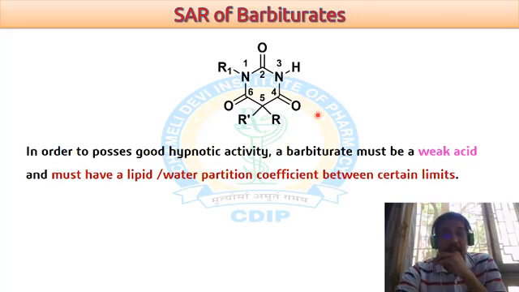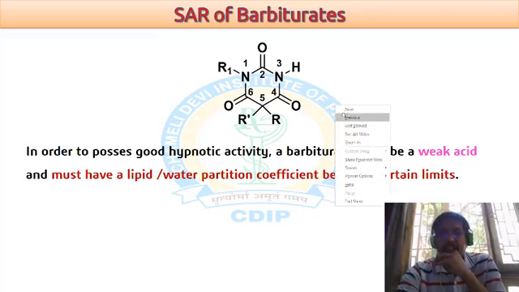But what is the key property required for hypnotic and sedative activity? That is, the nature of barbiturate must be weakly acidic. Apart from that, they must have a good lipid water partition coefficient, and that must lie within a certain limit. You can't reach the extreme end. If you reach the extreme end, then they are unable to show the activity.